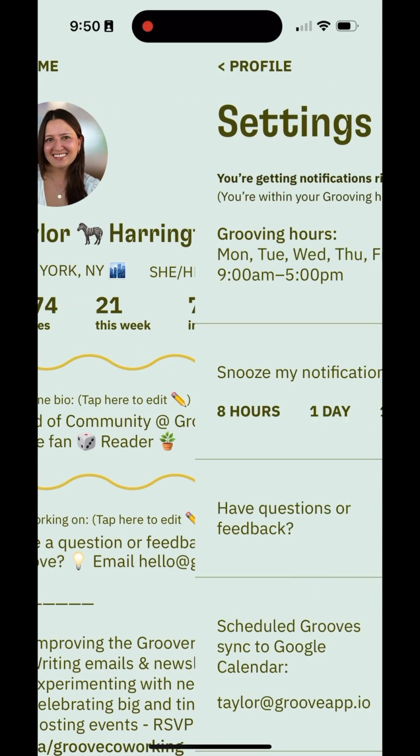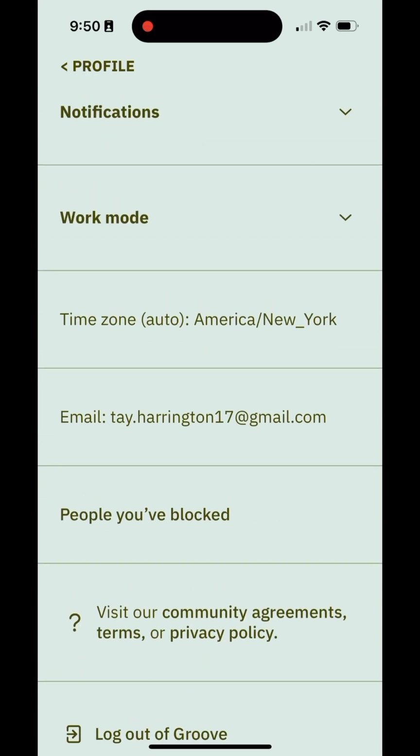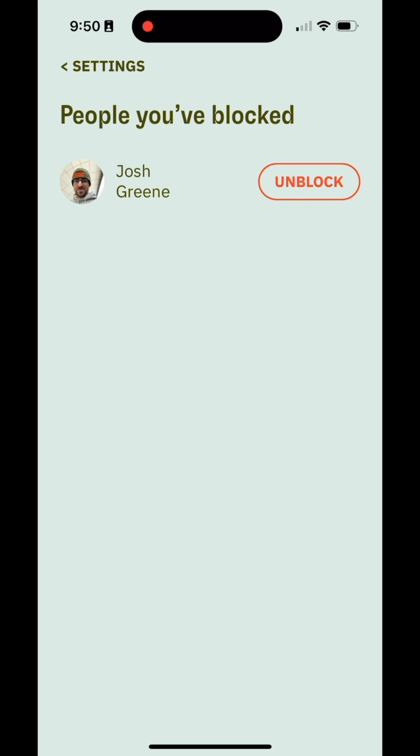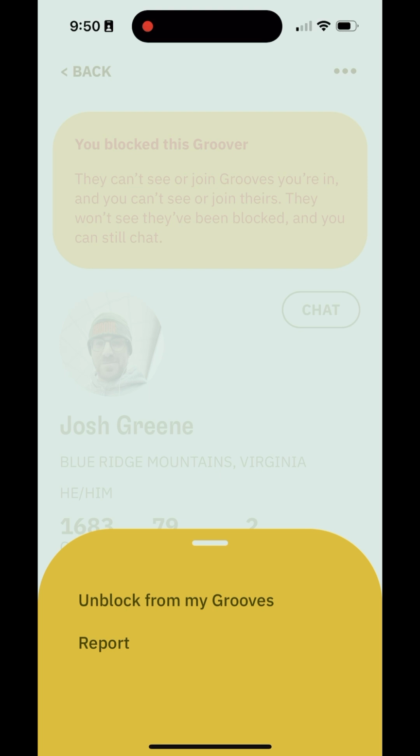So if you were to go to your profile, like I mentioned before, tap settings, and scroll down, you'll be able to see the people you've blocked underneath your email. So that's where I can choose to unblock Josh. I also could go directly to his profile and unblock him that way too by clicking the 3 dots.